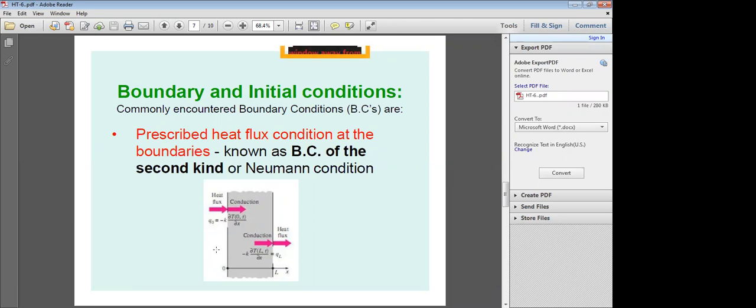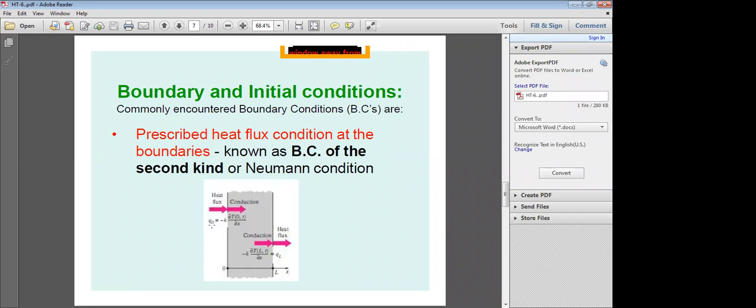Second one, heat flux. What is heat flux? Small q. Heat transfer rate per unit area is known as heat flux, small q. Small q is equal to capital Q by A, capital Q by area, the normal area. Conduction heat transfer. So what is conduction heat transfer? From Fourier's law of heat conduction, q is equal to minus K dT by dx at x equal to 0 and at a given time small t.